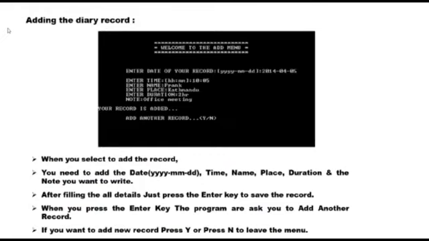Adding the diary record. This is a screenshot of adding the diary record. When you select add record, you need to enter the date in year, month and day format, then the time, name, place, duration and the note you want to write. After filling in all the details, press the enter key to save the record. The program will then ask if you want to add another record. Press Y to add a new record or N to leave the menu.